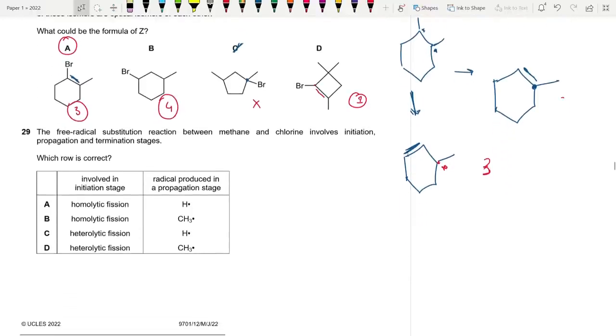29. The free radical substitution reaction between methane and chlorine involves initiation, propagation, and termination. What is involved in the initiation stage? Initiation stage involves this. This is basically homolytic fission of methane and chlorine.